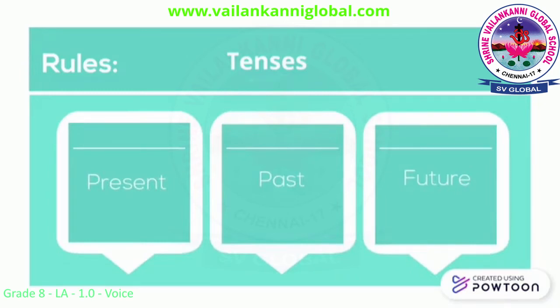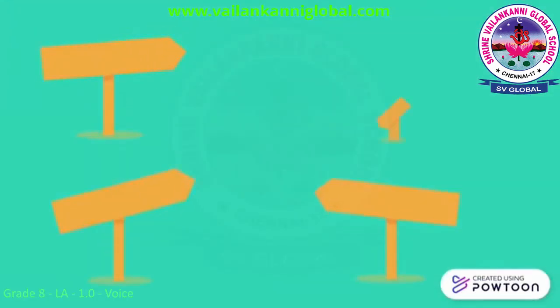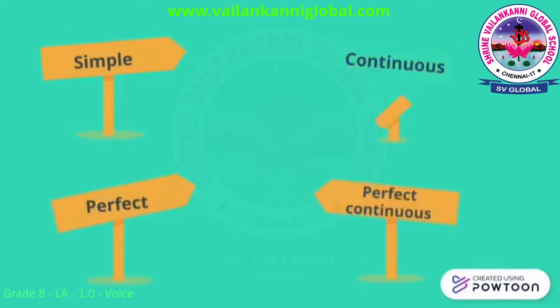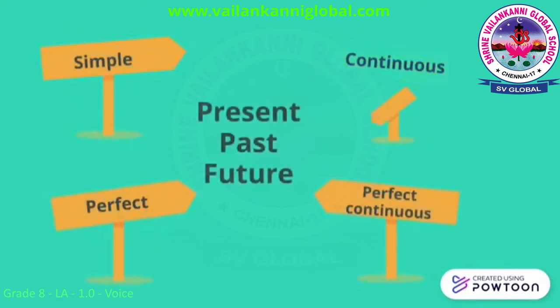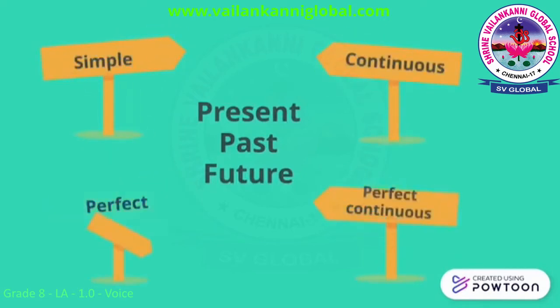Every time has different groups that are simple, continuous, perfect and perfect continuous. So there are 12 tenses that are simple present, present continuous, present perfect and present perfect continuous. Simple past, past continuous, past perfect and past perfect continuous. Finally, simple future, future continuous, future perfect and future perfect continuous. So the changes from active to passive or passive to active should be done based on the tenses only.